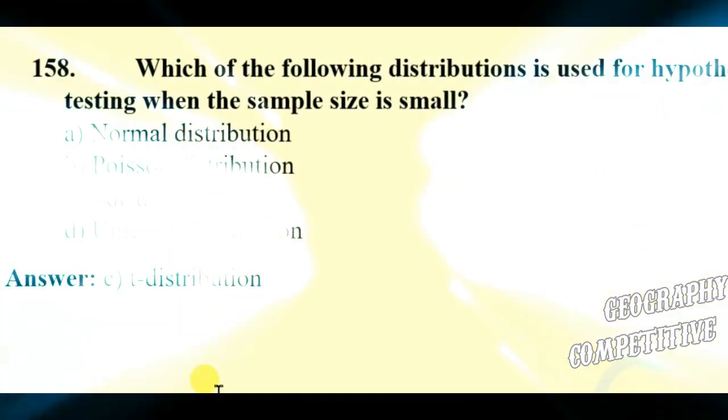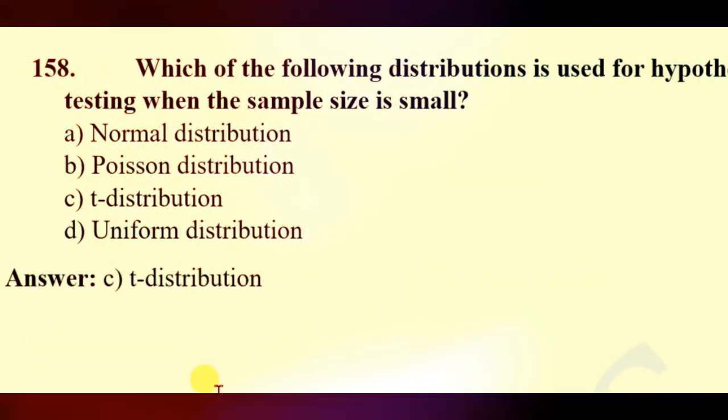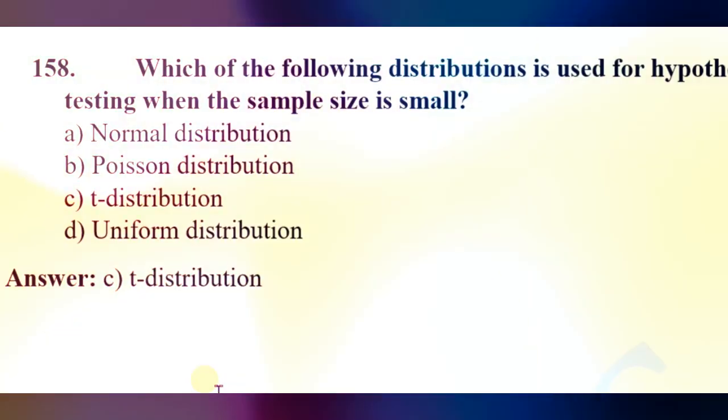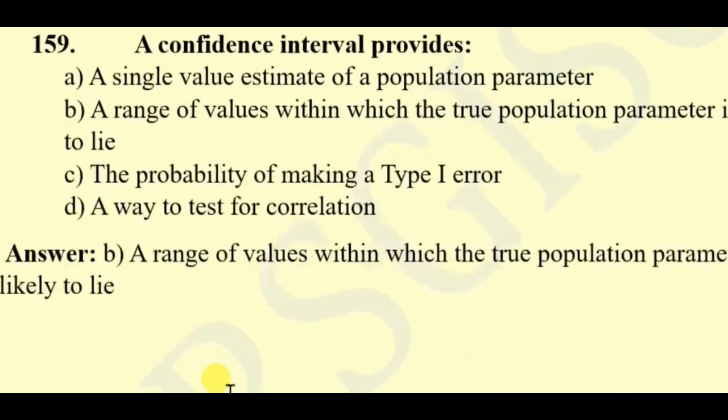Question 158. Which of the following distributions is used for hypothesis testing when the sample size is small. Normal distribution, Poisson distribution, T distribution, uniform distribution. Here the right answer will be T distribution. Question 159.